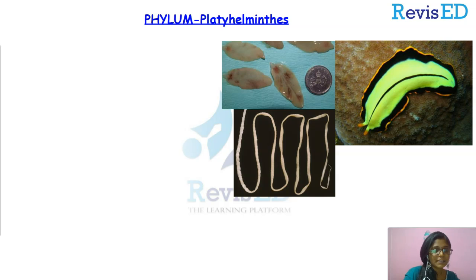So tell me, what are they commonly called? The organisms included in phylum Platyhelminthes are commonly known as flatworms. Do you know why they are called flatworms?